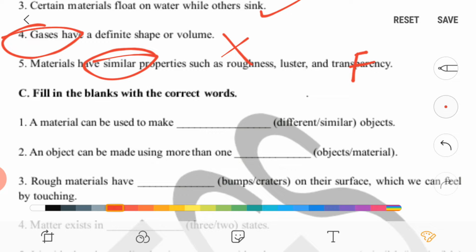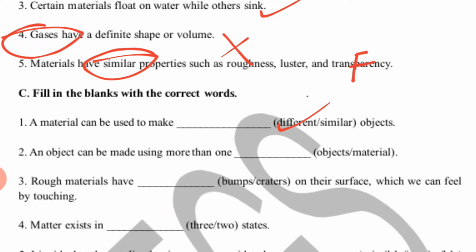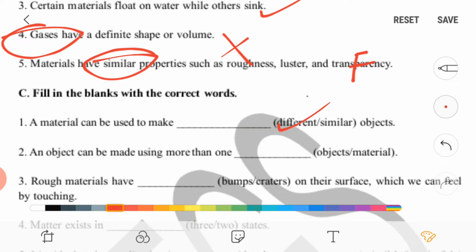Now fill-ups. 1. A material can be used to make different objects. Second, an object can be made using more than one material. Third one, rough materials have bumps on their surface which we can feel by touching.